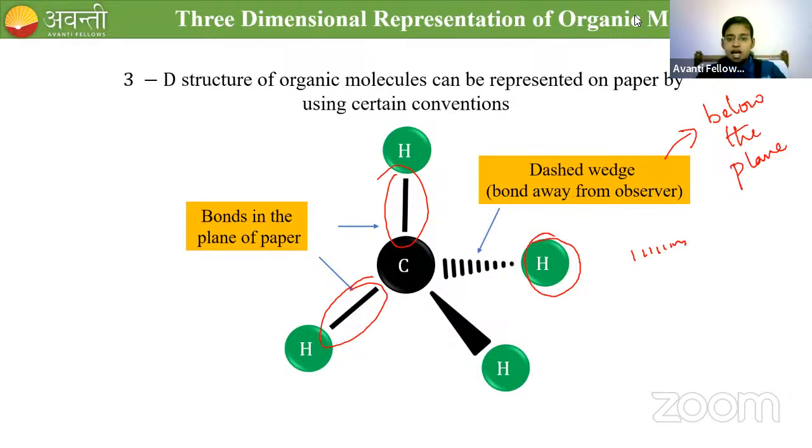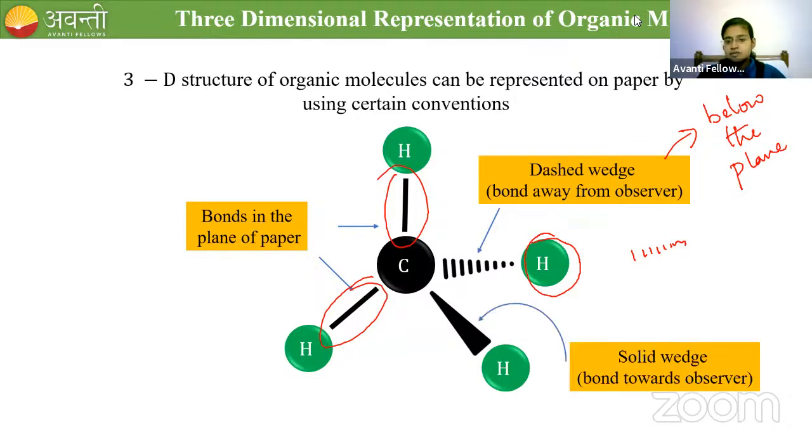And the last one is called a solid wedge. It is towards the observer, which means above the plane. Got it? So the 2 bonds are on the plane. One is below the plane and the other one is above the plane.